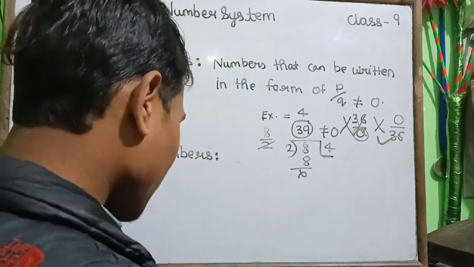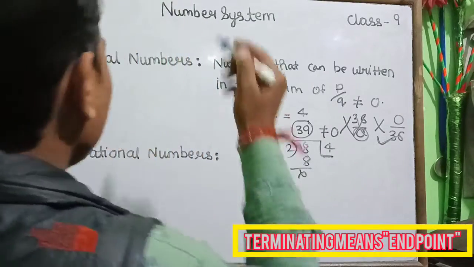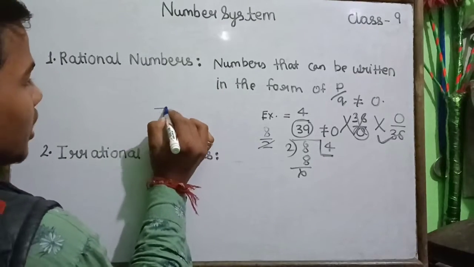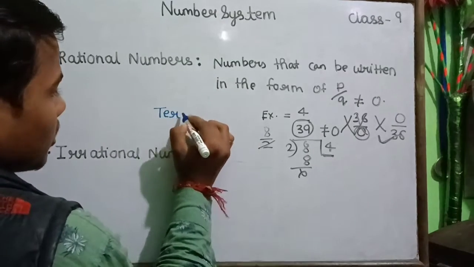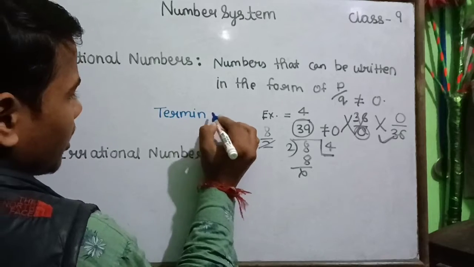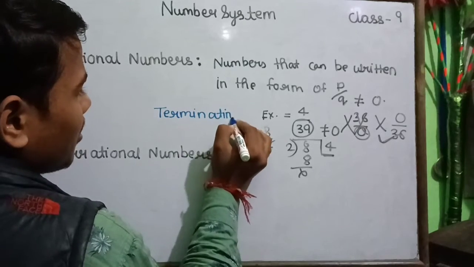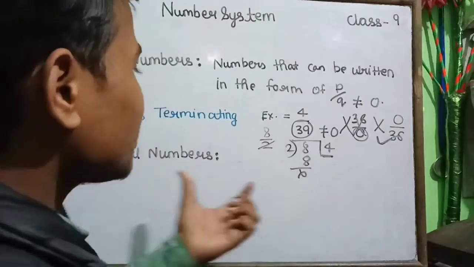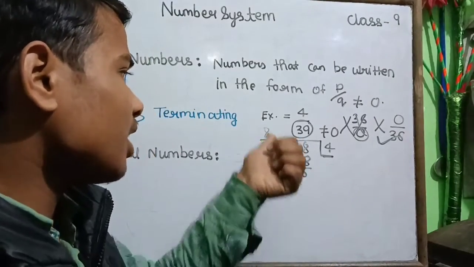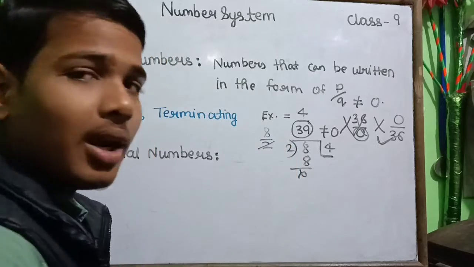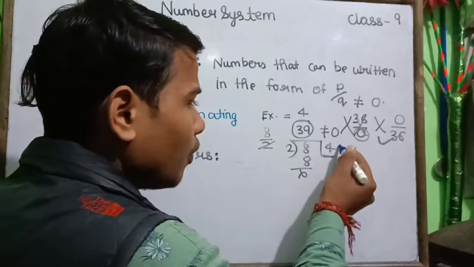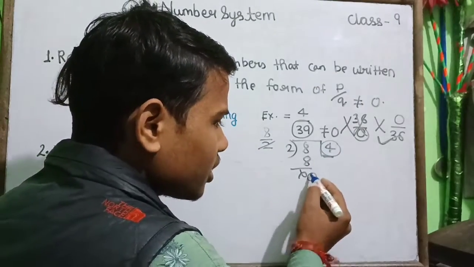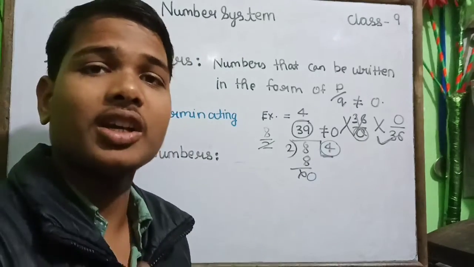Terminating means an ending point. Let me write here terminating numbers. A rational number can be expressed in the form of terminating, meaning a number that has an end point. Here we have taken a rational number, and when we divide it we get 4 and the remainder is 0, which means it is terminating.